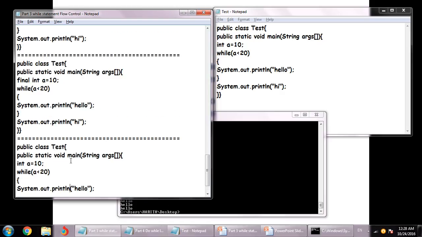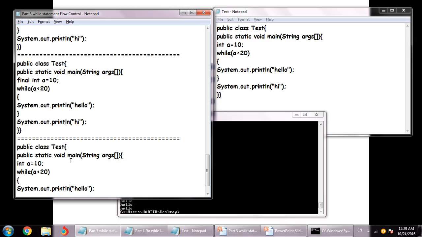We have at one point the compiler priorly shows you the information that this is not reachable, right? And in the second case we are getting into a loop where hello is printed constantly onto the screen. So it is due to the fact that when we treat them as constants, the compiler catches that and states the error, whereas when we use the variables, then the compiler is not responsible, and this becomes the job of the JVM, and that's why we are only able to see infinite printing of these statements onto the screen.